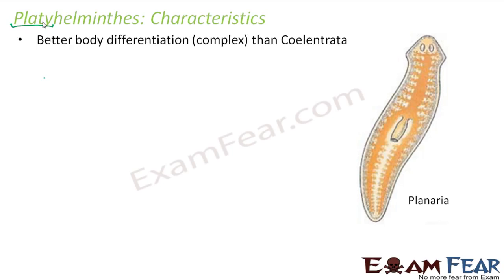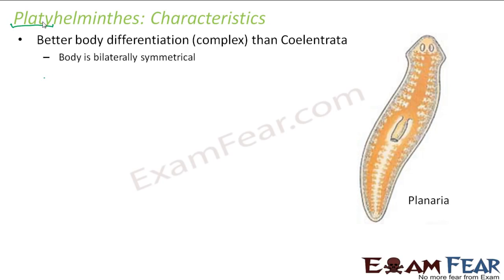They have got even better body differentiation as compared to Coelenterata. So as we are moving ahead, you see the complexity is increasing. We started with Porifera, which was at a cellular level of organization. Then we came up with Coelenterata, which was at a tissue level of organization, though the structure was a little more complex. Now we have platyhelminths, which is even more complex than the Coelenterata.